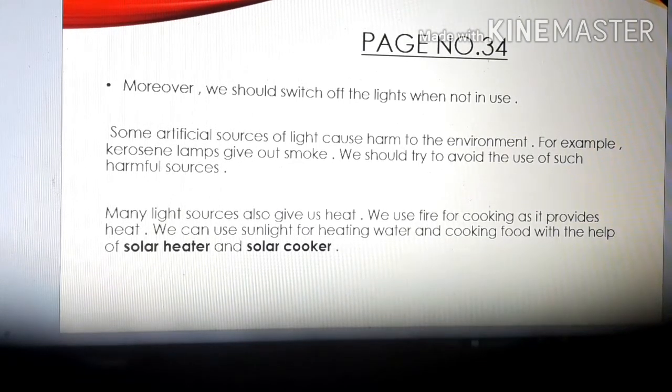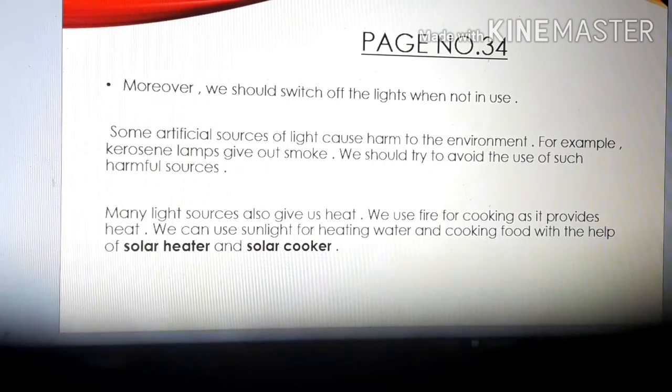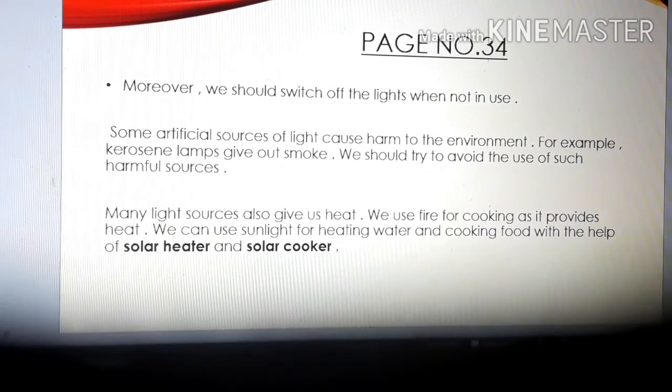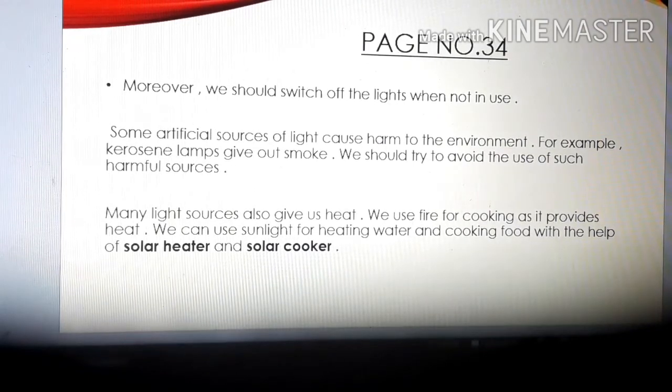As you know, children, our food is prepared with the help of heat and fire, isn't it? So we use fire for cooking as it provides heat. We can use sunlight for heating water and cooking food with the help of solar heater and solar cooker.